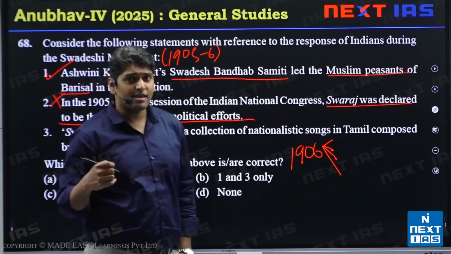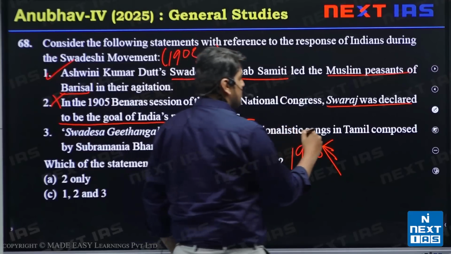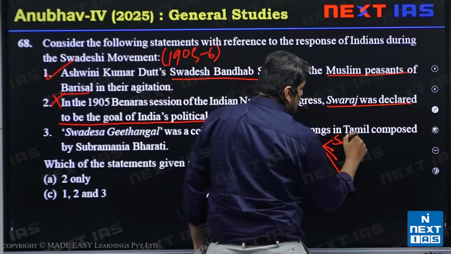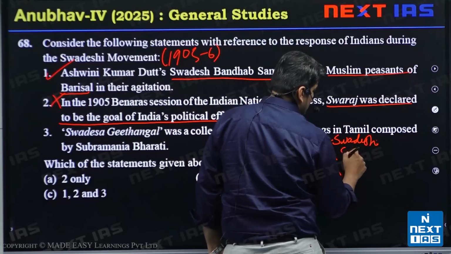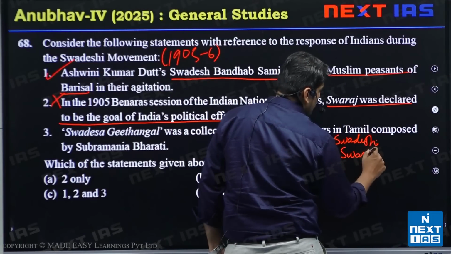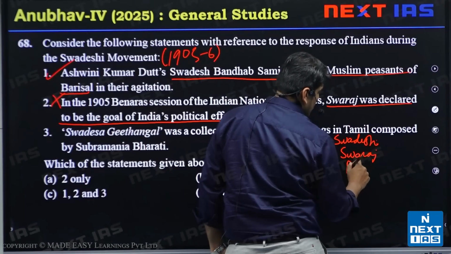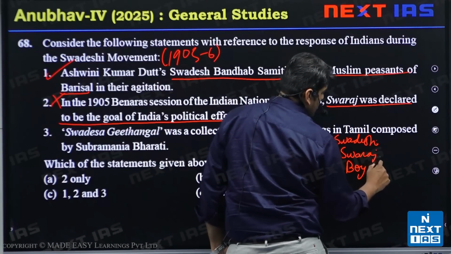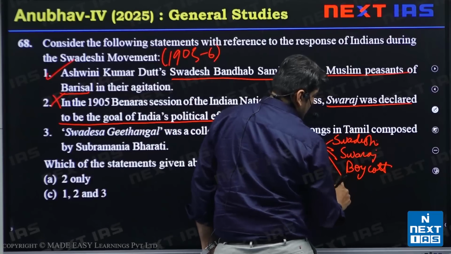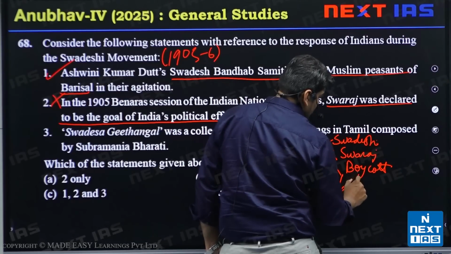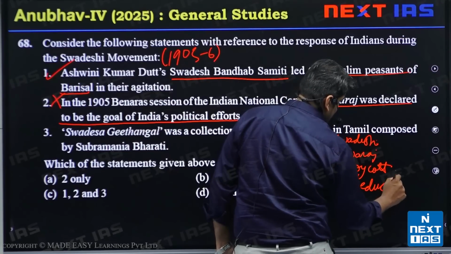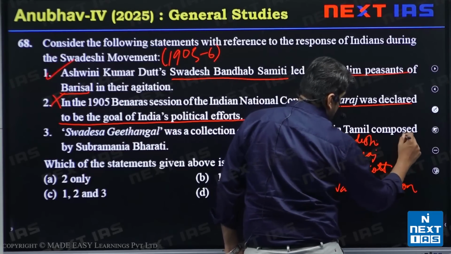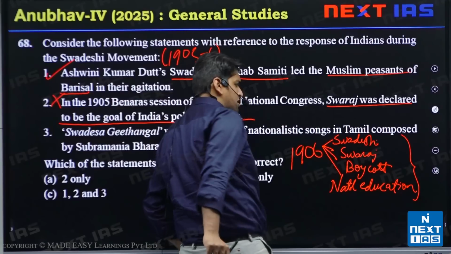1906 was the Calcutta session. 4 resolutions were passed: Swadeshi, Swaraj, boycott, and national education. These 4 resolutions were passed in the year 1906.